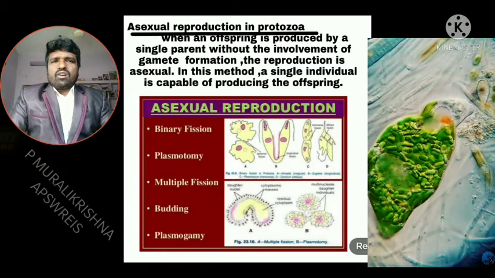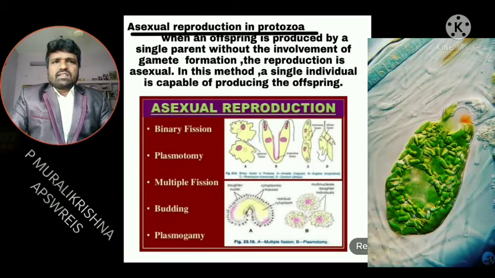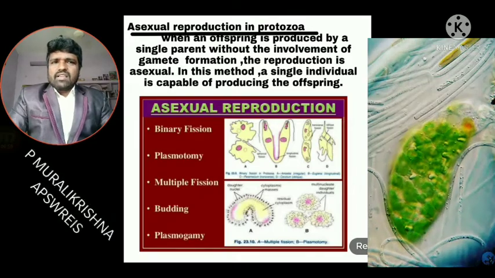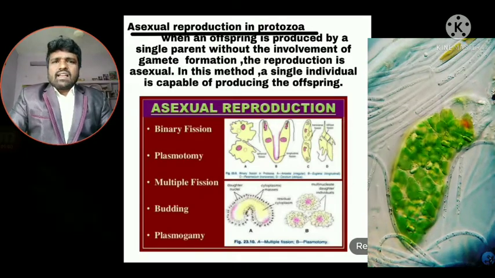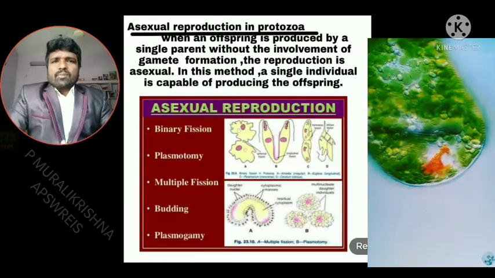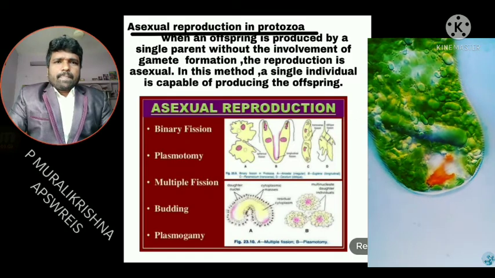This type of reproduction is called asexual reproduction.